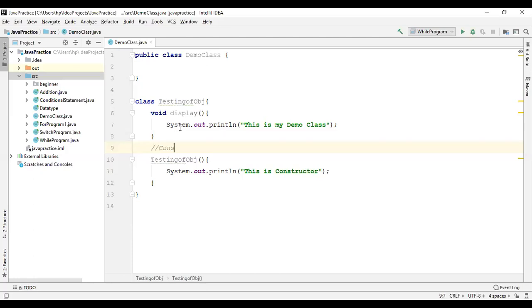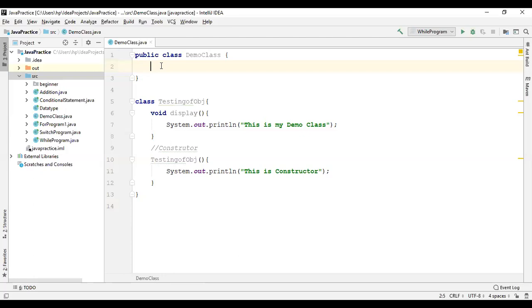I have to invoke this display method and the constructor from this class.